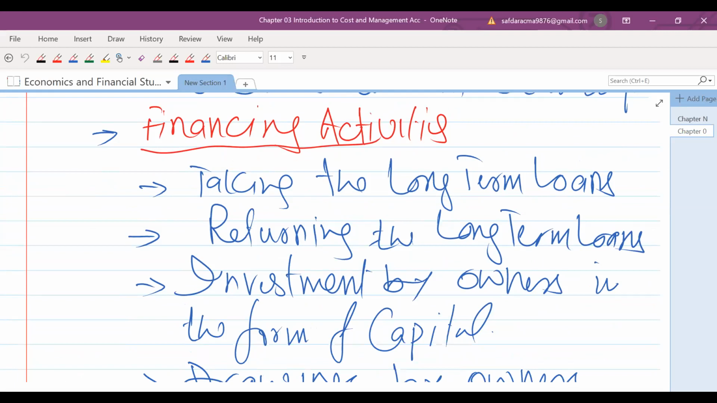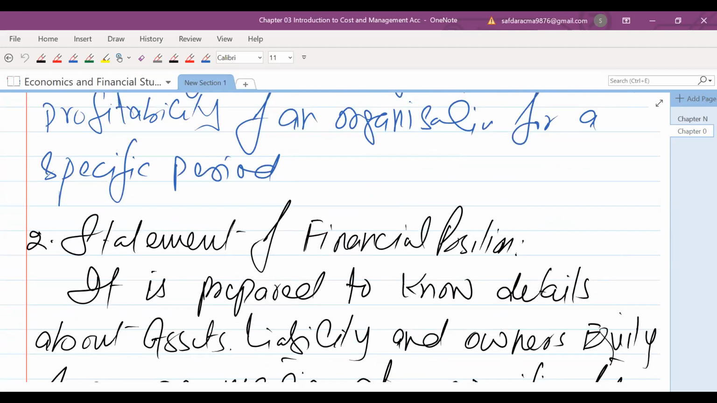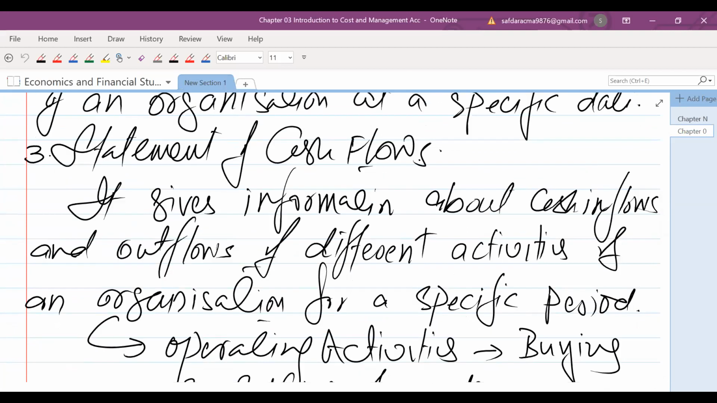So with the help of these activities, we can know how much cash inflow is coming from these activities and how much cash outflow is coming from these activities for a specific period. So all these things can be known with the help of the statement of cash flows.